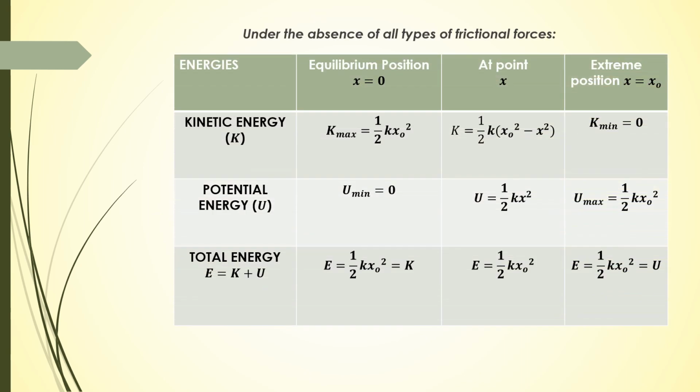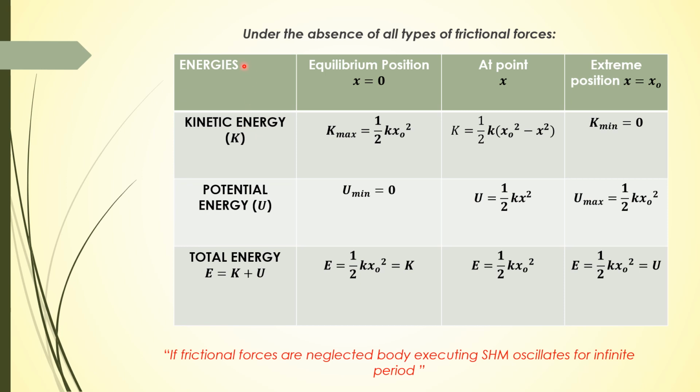So here we have a chart. Under the absence of all types of frictional forces, we have energies and position: kinetic energy, potential energy, and total energy. At equilibrium position, x is equal to 0. Kinetic energy is half k x naught square, potential energy is 0, and total energy is equal to kinetic energy. At extreme position, kinetic energy is 0, potential energy is half k x naught square, and total energy is equal to potential energy.